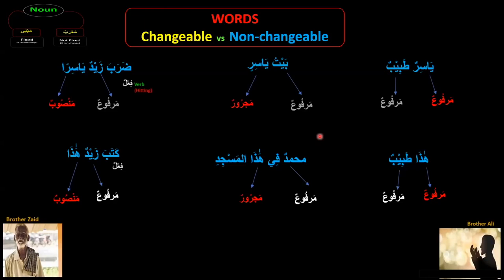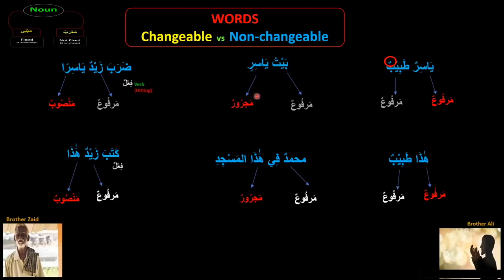So we have some sentences here. I hope you will inshallah be able to understand that. Yasirun tabibun, what is the mubtada and khabar, right? So what is Yasir doing here? Tabibun should have a dhamma here, right? Yasir is madmum here. Yasir is marfu.